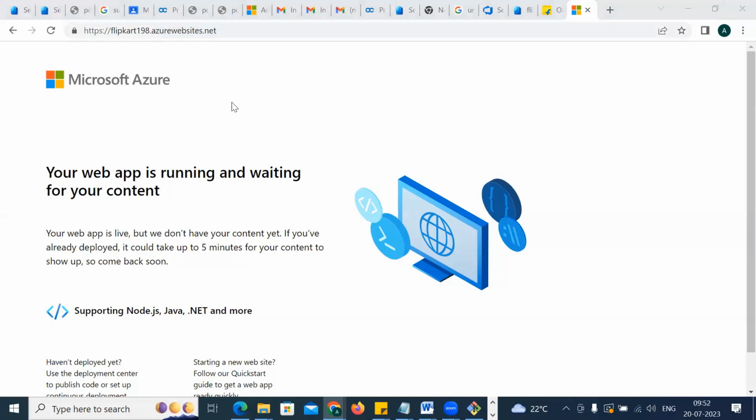Now the next job comes for the development team. But I don't see any developer here, so I have to play the role of development also. Now understand, we have two ways to deploy the website, two ways to add the content to the website. That is our job here.